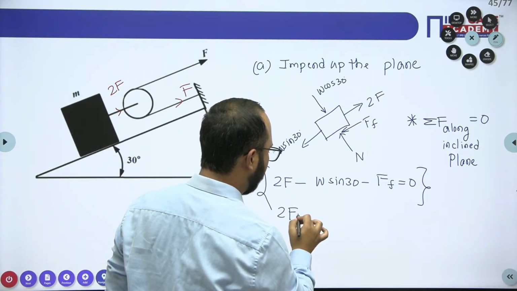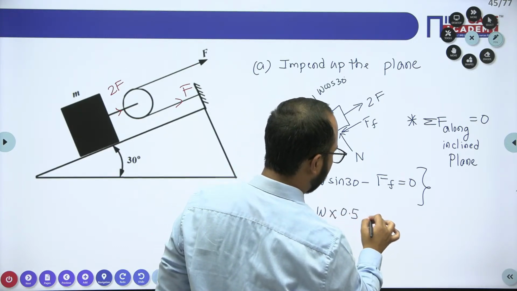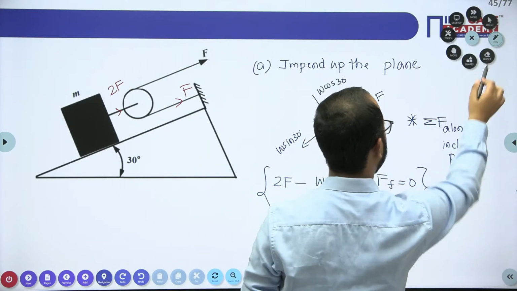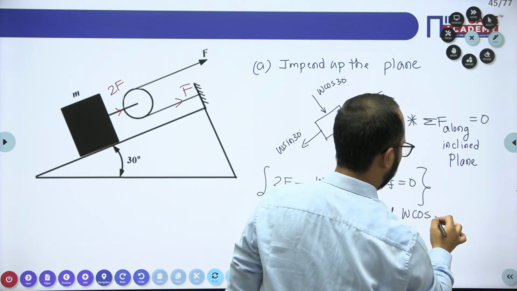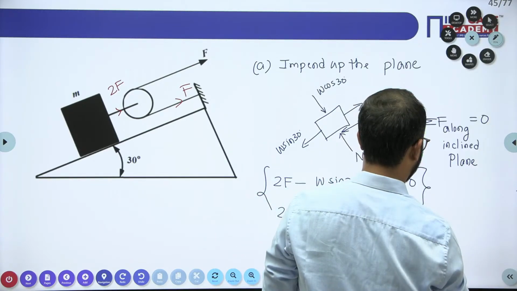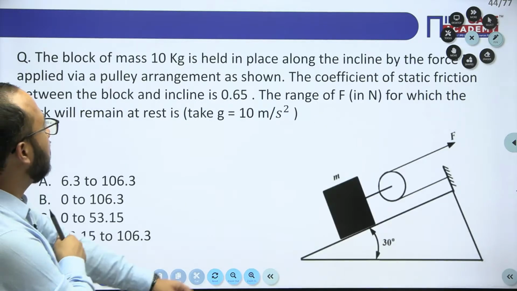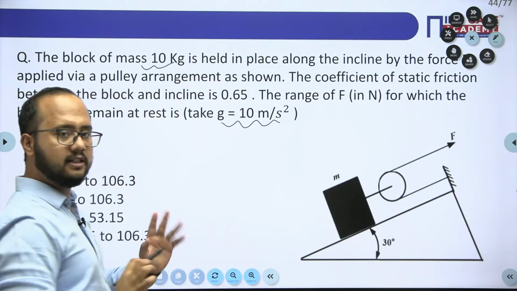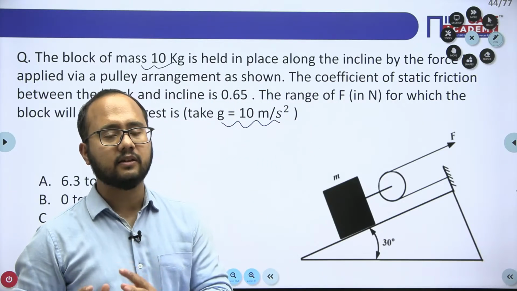See, 2F will be equal to W sin 30. Sin 30 is what? 0.5. Plus the frictional force, which is mu N. What is the N value here? N will be W cos 30, right? Cos 30 value will be what? 0.866. So 0.866 will be this. Now try to understand. The mass is 10 kg. What G value do we have to take? 10. Specifically when they have given G as 10, only then I will take it. But in other cases I will take 9.81 as the value of G.